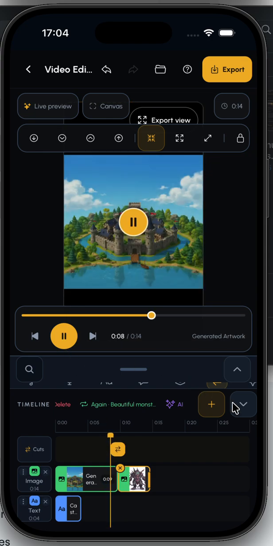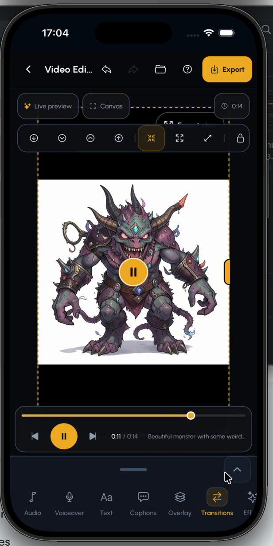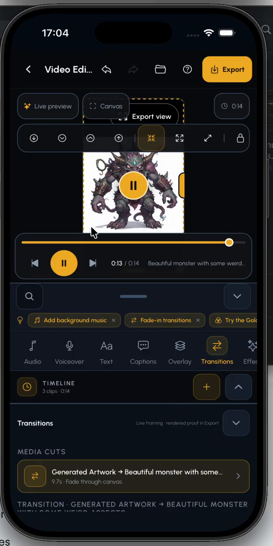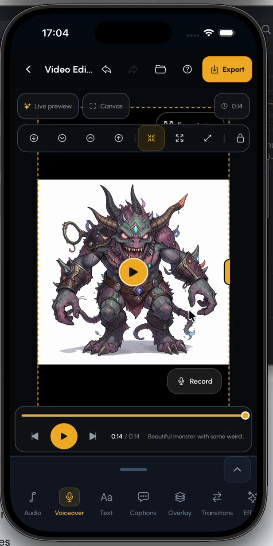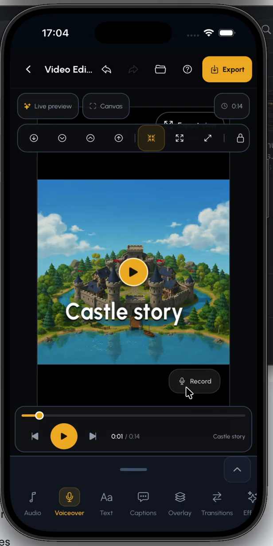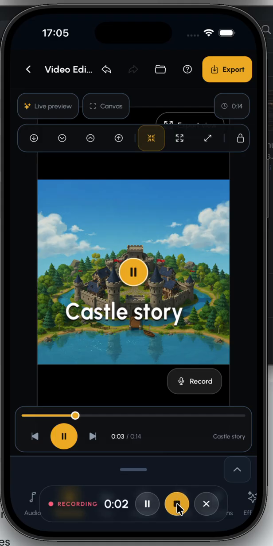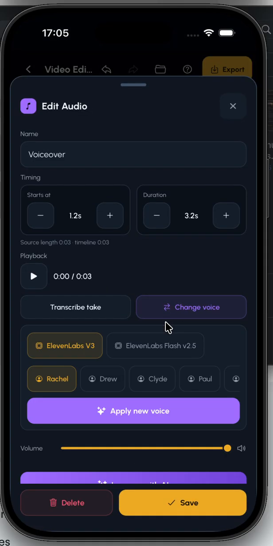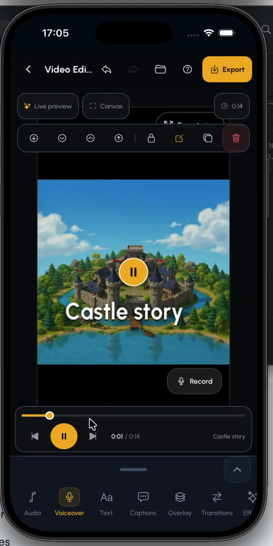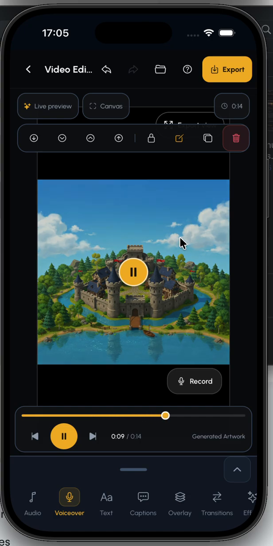For example here it's a fade transition, but we can generate, we can record based on the video here. For example, everything I will say here will be saved in this time. We can improve this. We can change the voice to another type of voice, and I don't know if you can hear because it's very low.